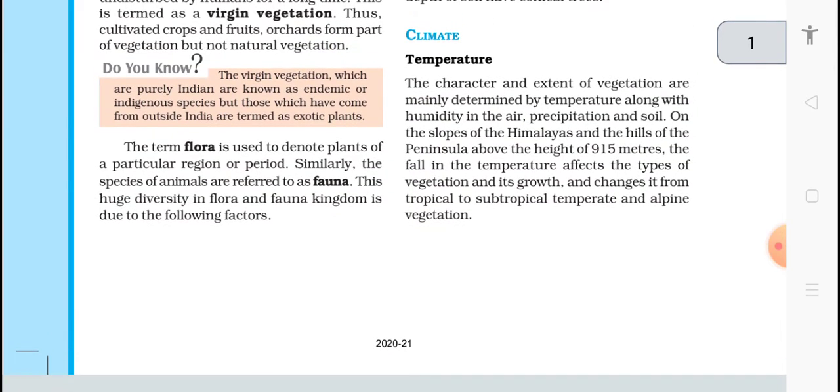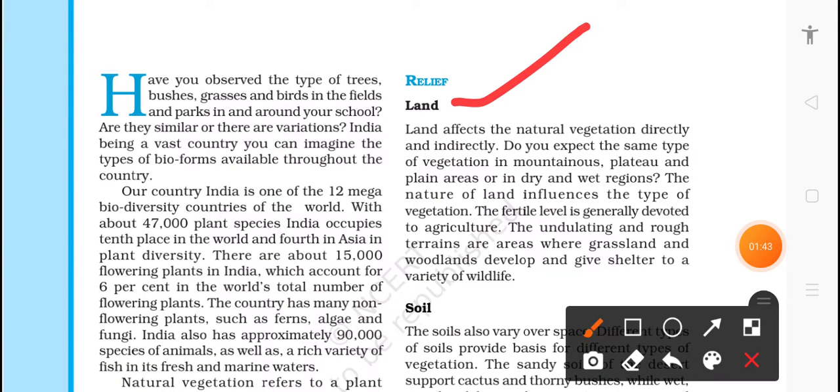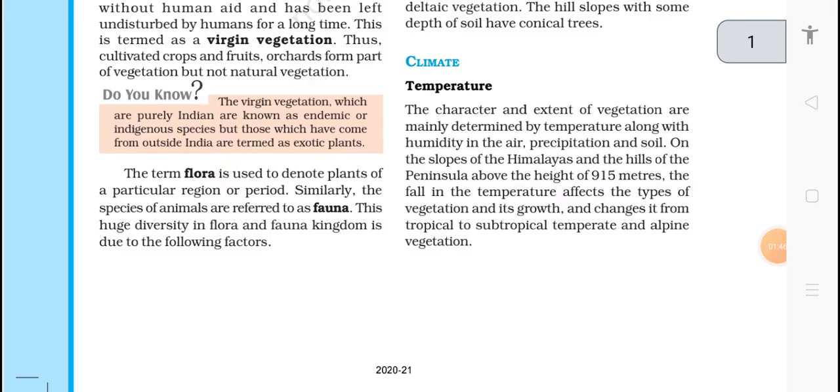Now we will talk about the terms flora and fauna. So remember, don't get confused between these two terms. Flora, remember after F it is L, that means flower, and after F in fauna it is A for animal. The term flora is used to denote plants of a particular region or period. Similarly, the species of animals are referred to as fauna. This huge diversity in the flora and fauna kingdom is due to the following factors. The factors are, first one is relief. Let me show you. The first one is relief, and the second is